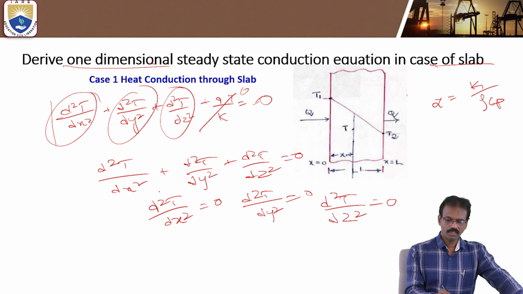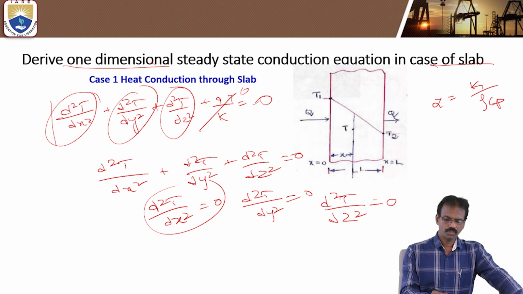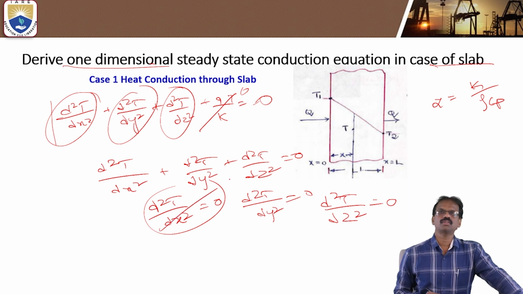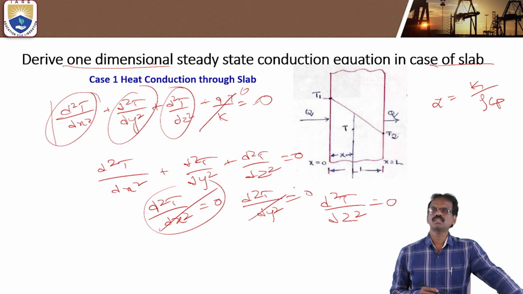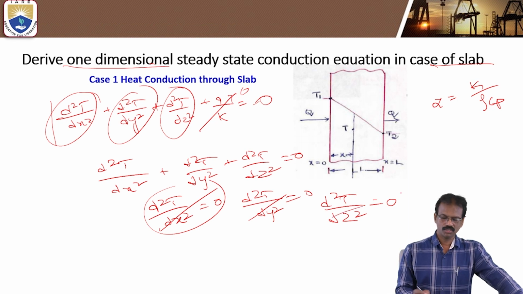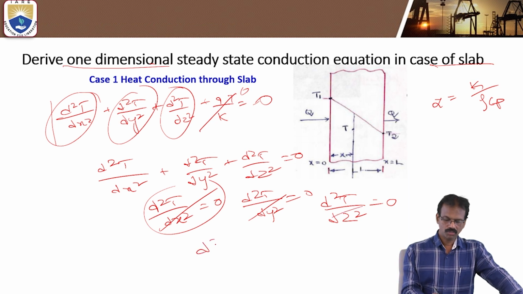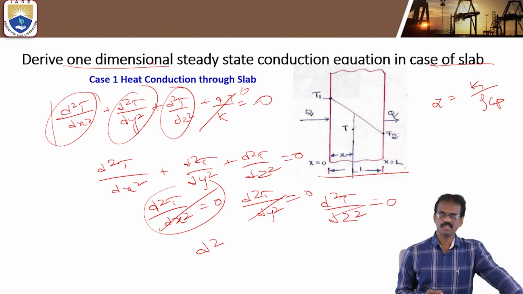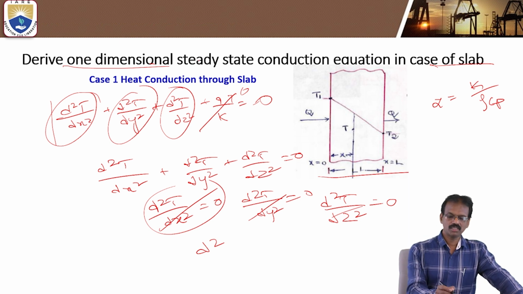So if you consider the x direction, you have to take this one. If you consider the y direction, you have to take this one. If you consider the z direction, you have to take this one. Here I am considering the x direction, which means one-direction steady-state conduction.